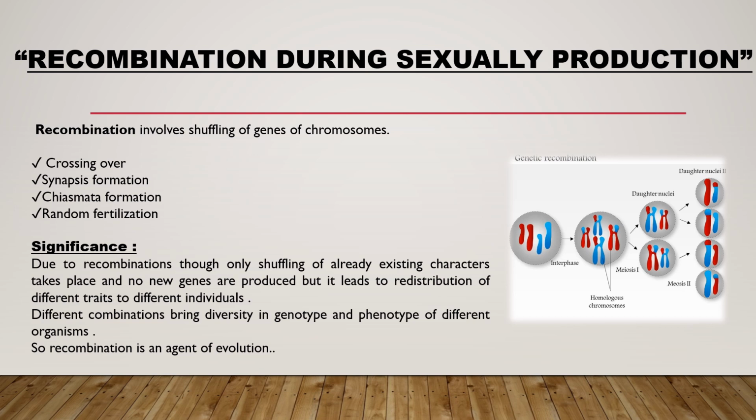Now, the significance of recombination. Due to recombination, only shuffling of already existing characters takes place, no new genes are produced, but it leads to the redistribution of different traits to different individuals. It brings diversity in genotype and phenotype of different organisms. So, recombination is an agent of evolution.